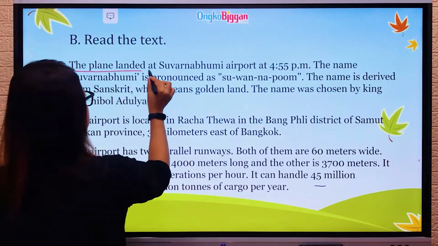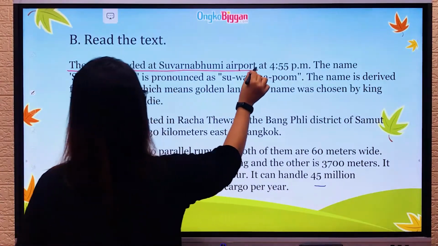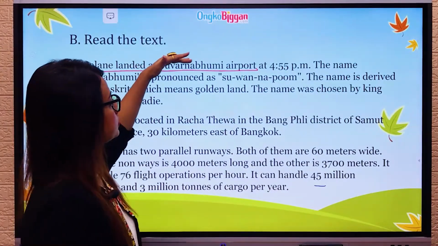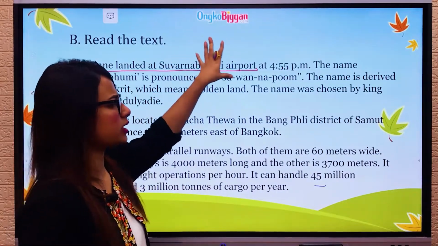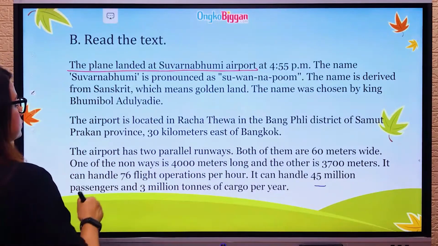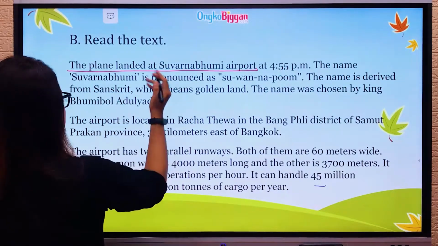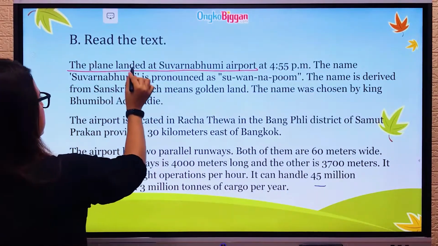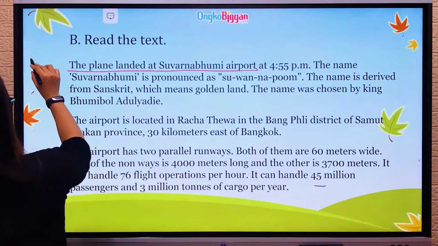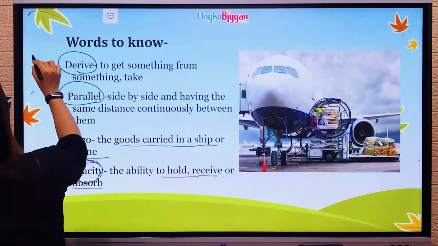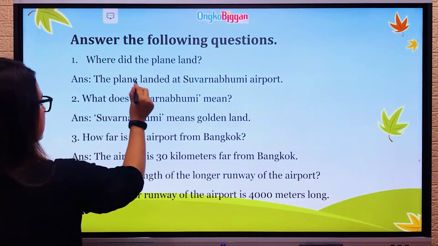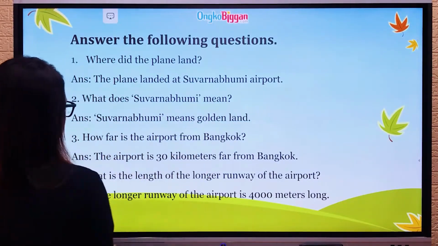The plane landed at Suvarnabhumi Airport. So where did the plane land? You just write the plane landed at Suvarnabhumi Airport. You do not need to write when it landed and where, what this name means. So you just write the plane landed at Suvarnabhumi Airport. All right. So the answer will be this. Where did the plane land? The plane landed at Suvarnabhumi Airport.